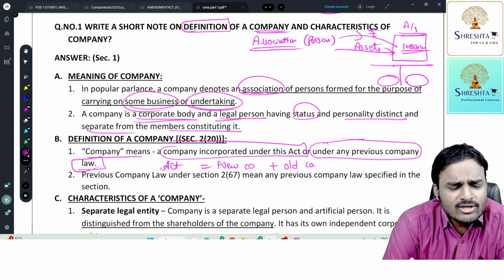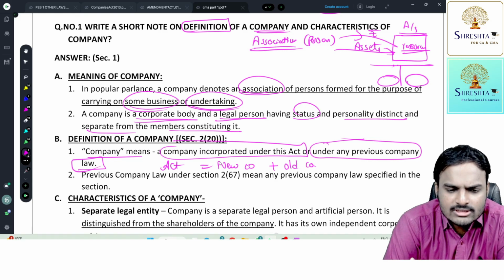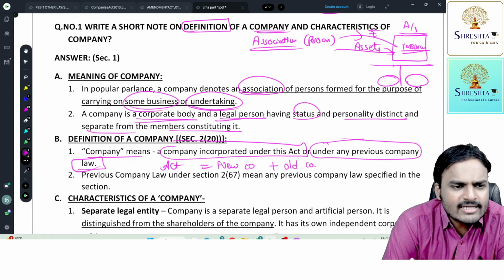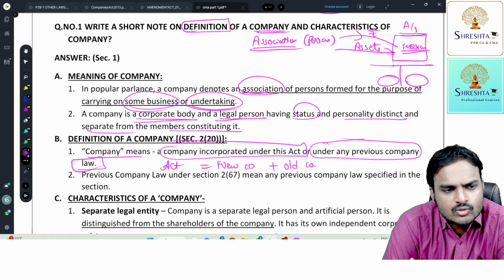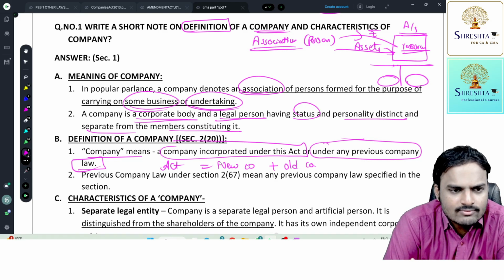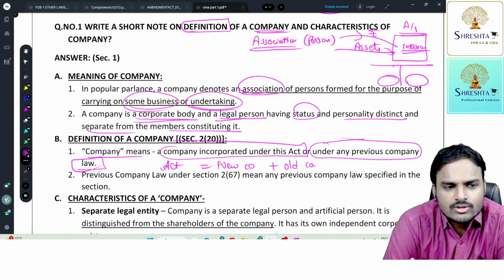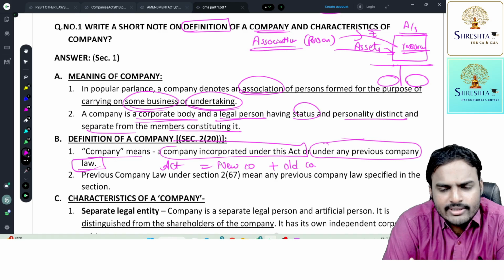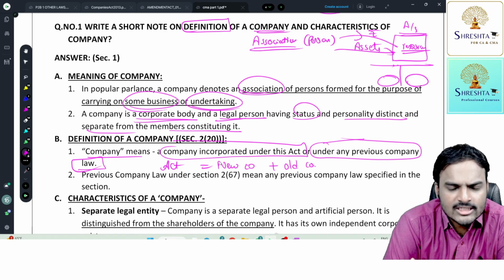So what is the main objective of defining the definition in this manner? I'll tell you the logic. We had many companies prior to the Companies Act 2013. This Act is not a new act, it was a re-enacted act. It was reintroduced to control the companies, correct? Do you think that there was no company prior to the Companies Act 2013? The answer is no. Companies are there.